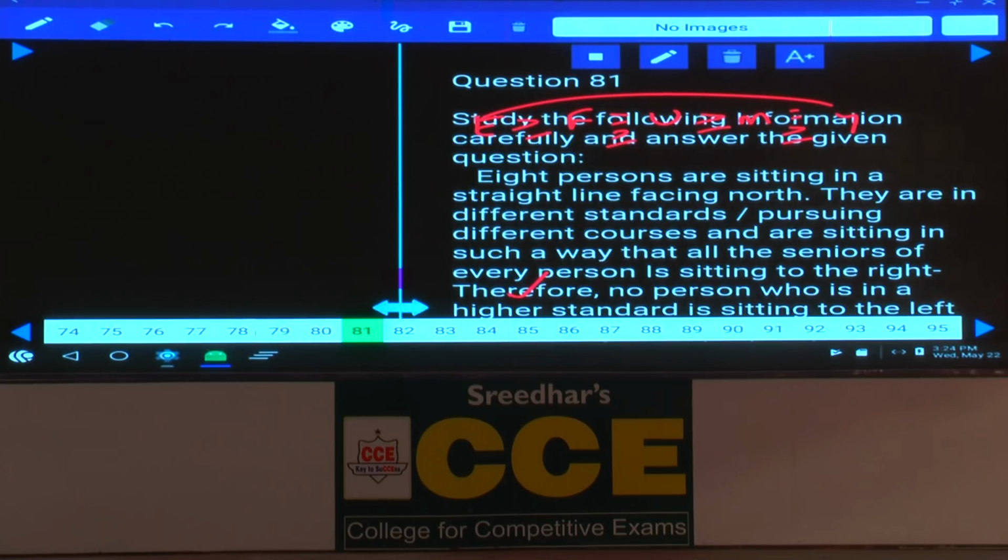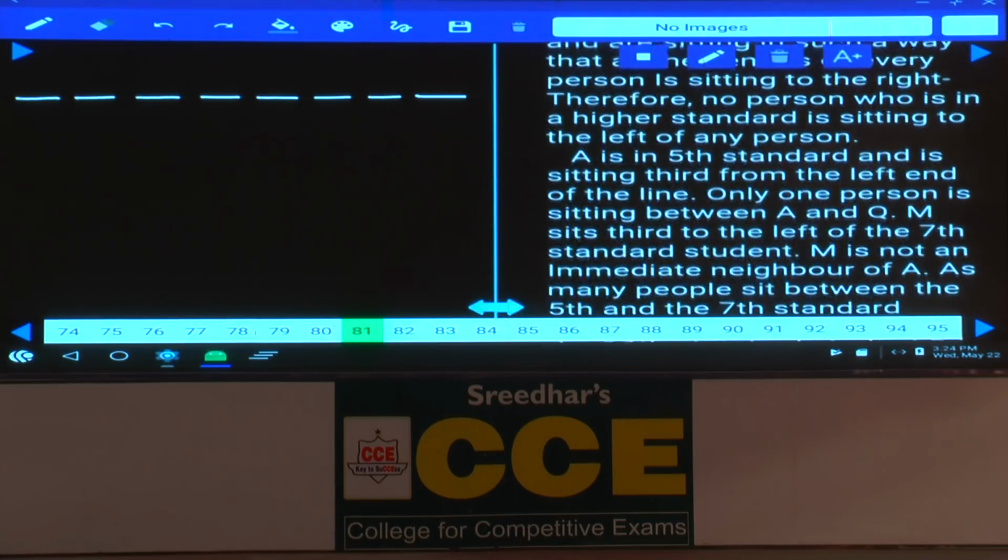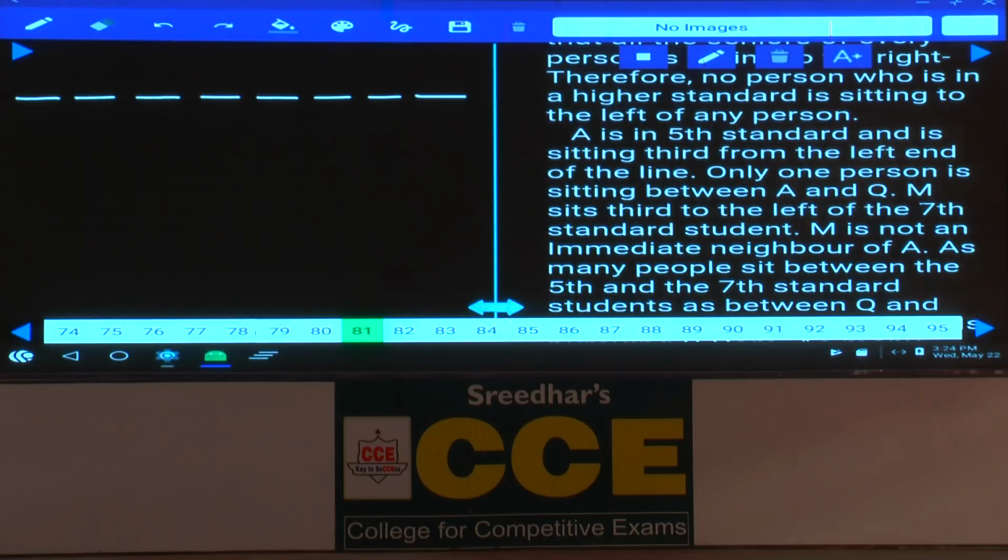Yesterday also we had discussed these types of questions. Yesterday we had discussed 5 bowlers and 5 batsmen. The bowlers' wickets were multiples of 3 and they were seated in an ascending order, and the batsmen's scores were multiples of 20 and they were seated in an ascending order, isn't it? Similarly this one is also of the same category. Now in this one how many persons are there? There are some 8 people, 1, 2, 3, 4, 5, 6, 7 and 8. These 8 persons are seated in a straight line facing north, and they are in different standards, and therefore no person in a higher standard is sitting to the left of any person.